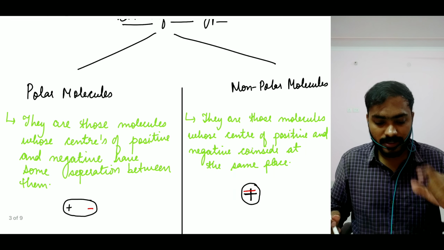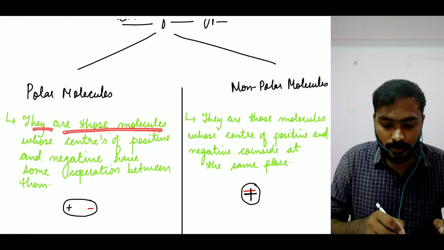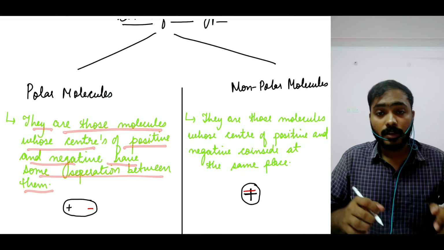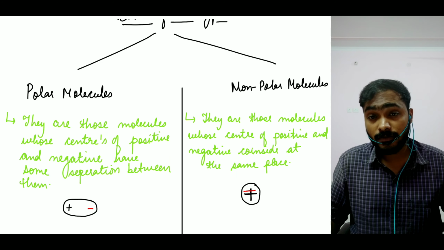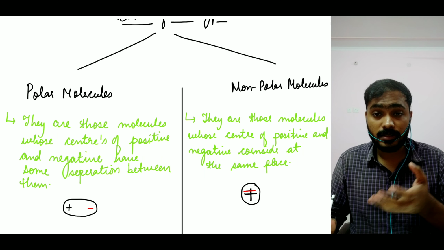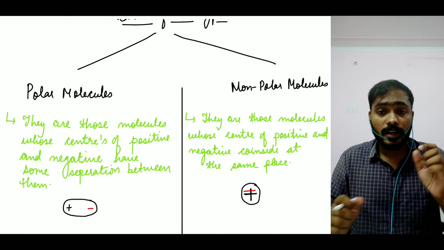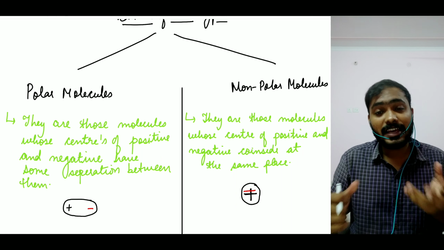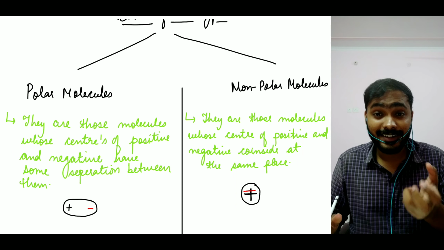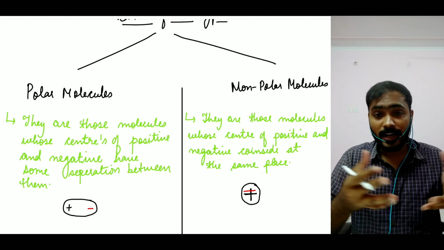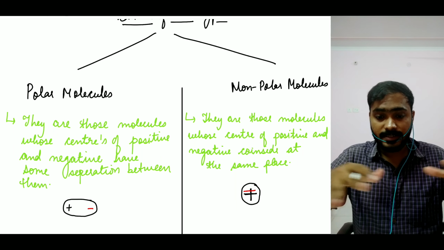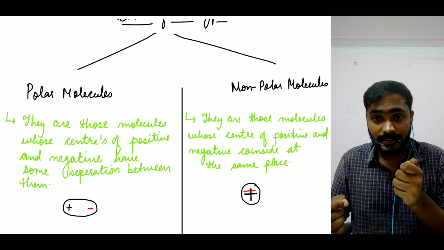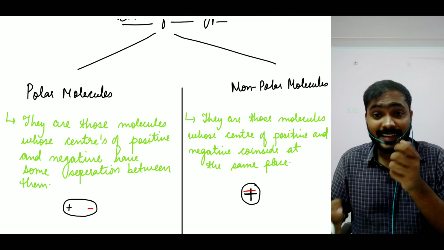Now what are polar molecules? Let me just read it out. They are those molecules whose centers of positive and negative charge have some separation between them. What do we mean by centers of positive and centers of negative? Let me explain with an analogy so you can understand it better. We have learned about center of gravity. If I have any object, the mass is distributed on that object. When I say center of gravity, that means it is that one place at the center.